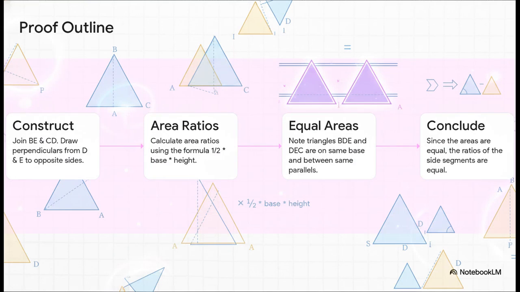The proof for this is just so clever, so let's walk through the main idea. First, we draw some extra lines to make a few more triangles. Now, the genius move is to compare the areas of these triangles. Using the simple area formula, half base times height, we can create these fractions, these ratios of areas. But the real aha moment is remembering that two triangles on the same base and squished between the same parallel lines have the exact same area. Once you know that, the math just falls into place and you've proved the theorem.